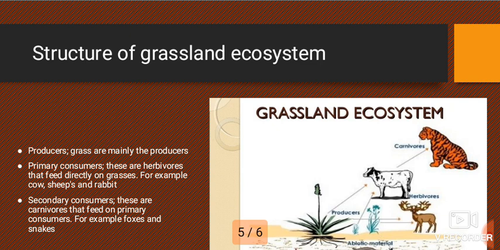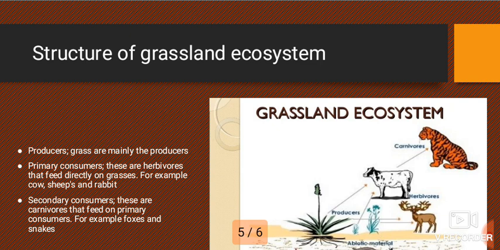These are herbivores that feed directly on grasses, for example cows, sheep, and rabbits. These feed on the producers. They cannot make their own food, but they depend on the producers.